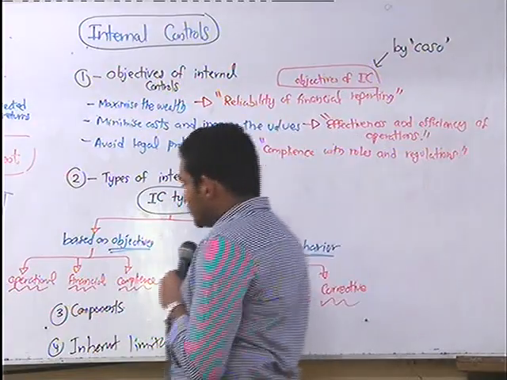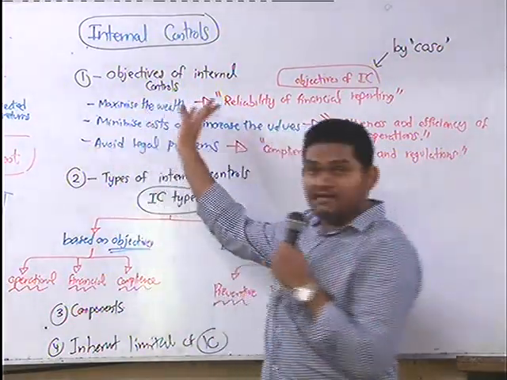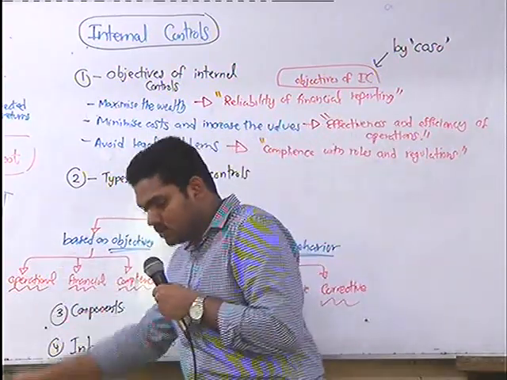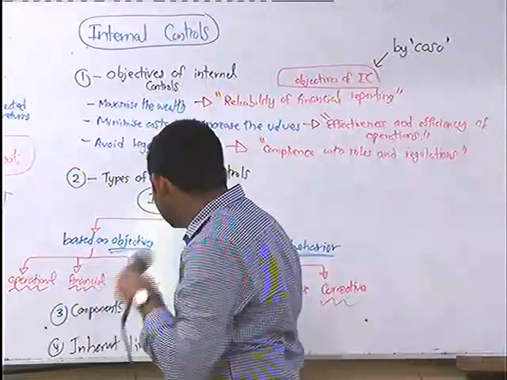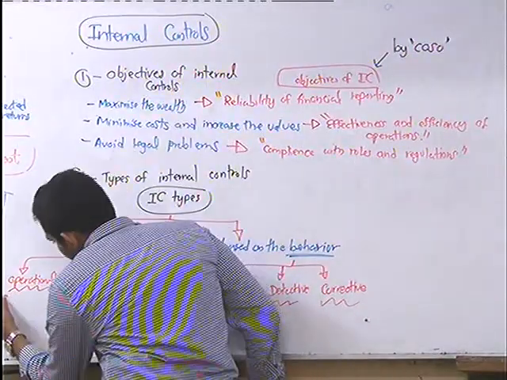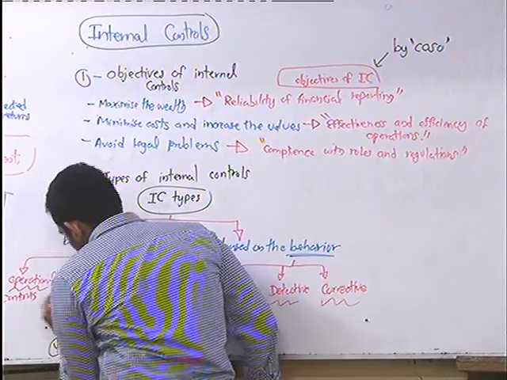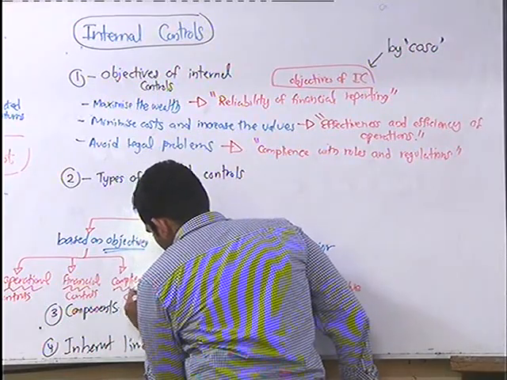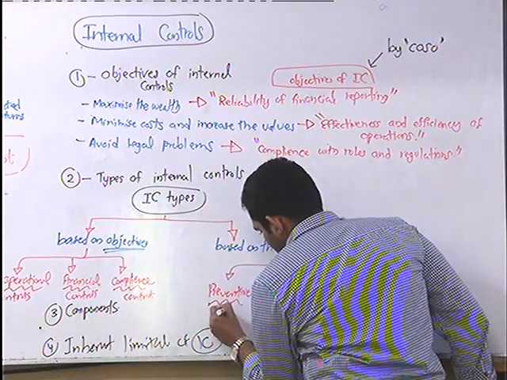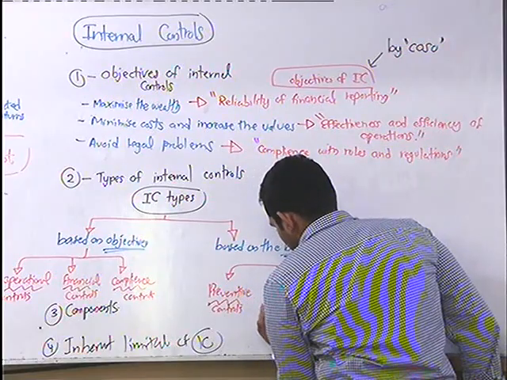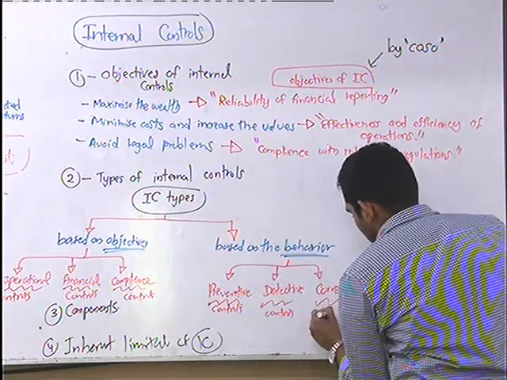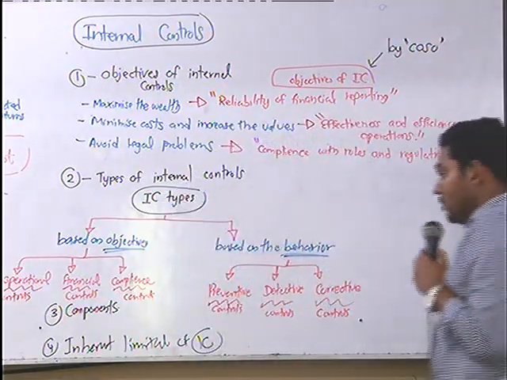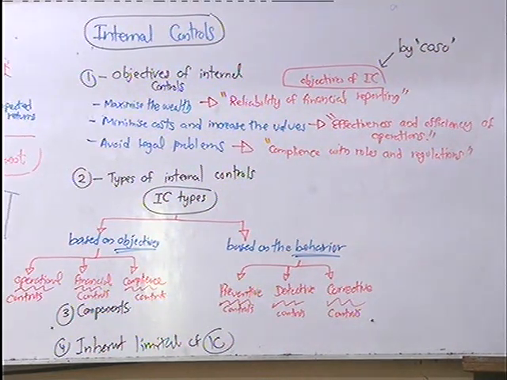So based on objectives, we have already discussed the objectives, right? Nothing new to learn. We call them operational controls, financial controls and compliance controls.